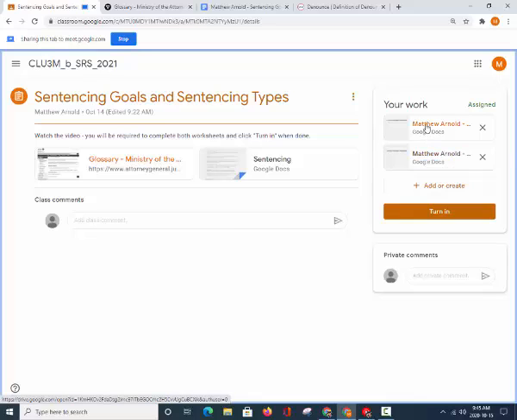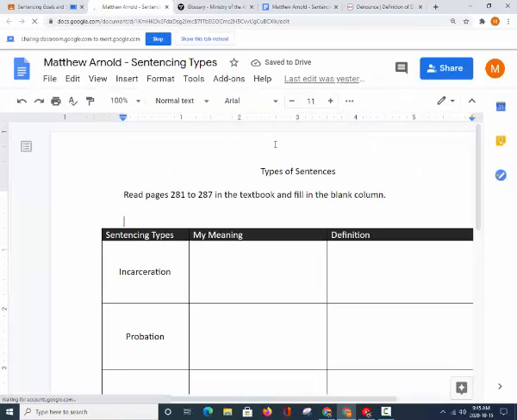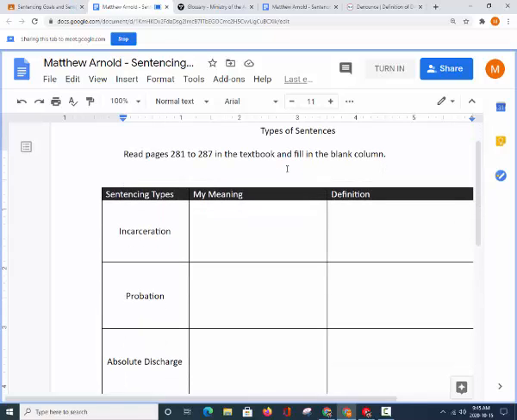So we've talked about the goals. We've talked about the judge wanting to accomplish something by giving someone a certain sentence. We are now going to look at sentencing types. So sentencing types are the tools that a judge has to sentence someone with.